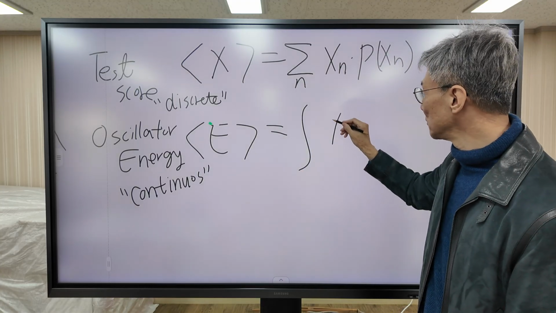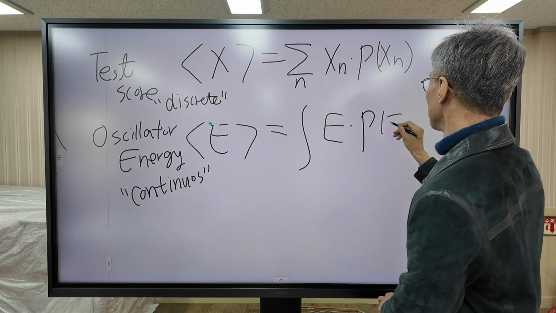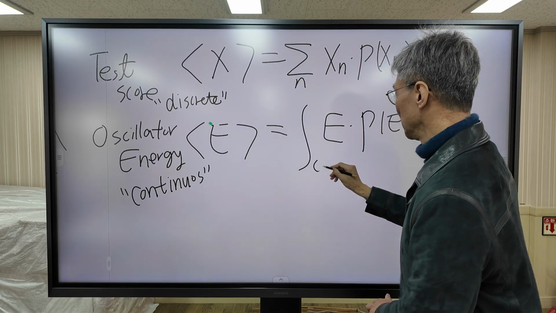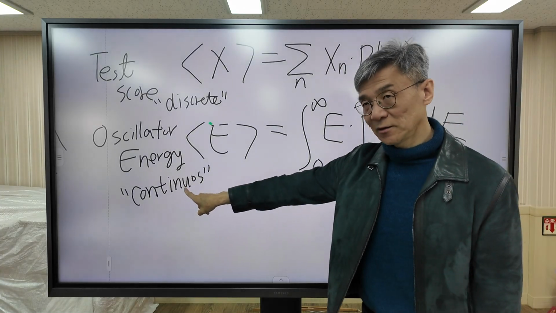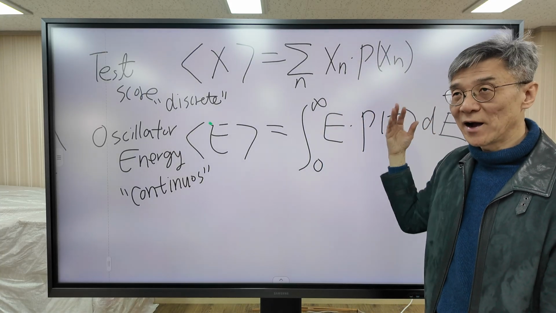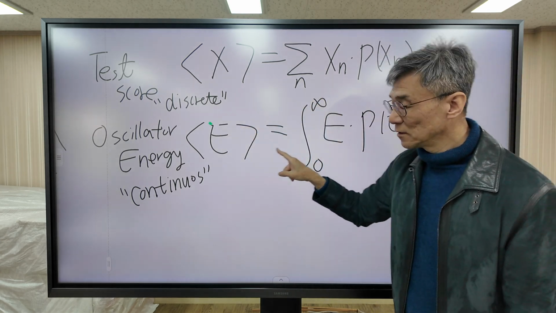So the formula looks like this. Because energy is continuous, we must use this formula instead of this one. Why? X is discrete, E is continuous.